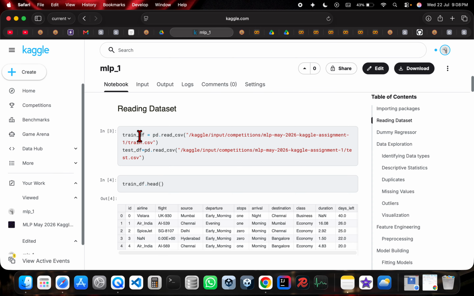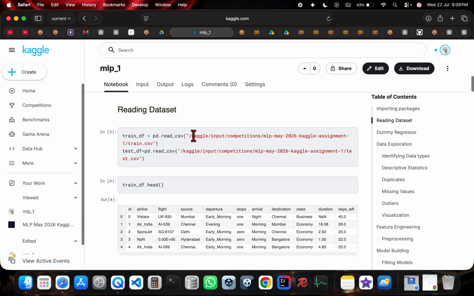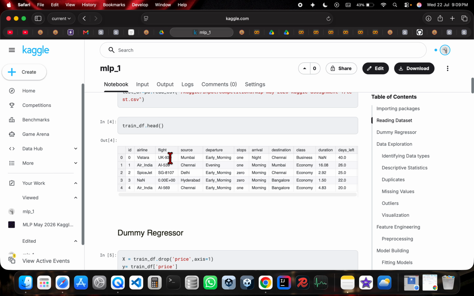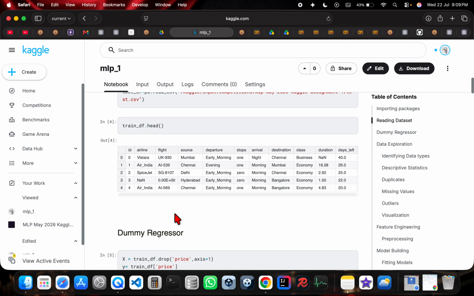So we are first taking the train data frame and the test data frame using pandas.read_csv and the links that we have obtained from here. And then this is the first 5 rows of the train data frame.